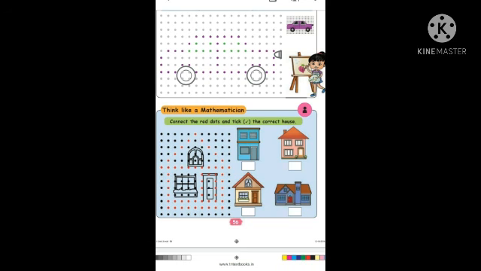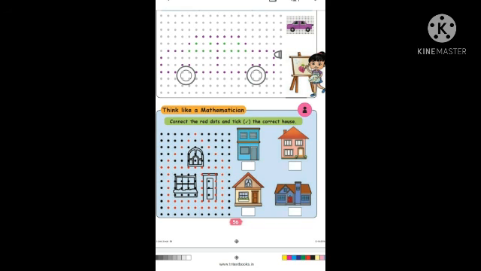Okay children? Connect the red dots and tick the correct house. Look at the house from the right side. Then orange color, full orange color you can join. You will get one nice colorful house, you will get it. Connect the red dots. All the red dots you have to join and tick the correct house.